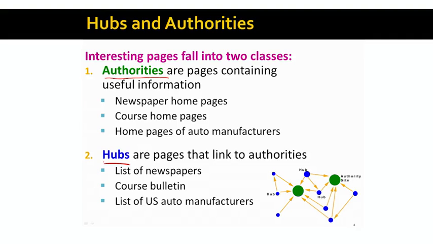A good hub might say, here are my favorite newspapers, and that page would link to them. For the course domain, a course bulletin would be a good hub web page for courses. Or if we were interested in car manufacturers, then a list of US car manufacturers would be a good hub that would point to individual car manufacturer homepages. So in terms of the graph structure, we have the authorities, which are pointed to by good hubs. Hubs are in some sense indices that point to good content.